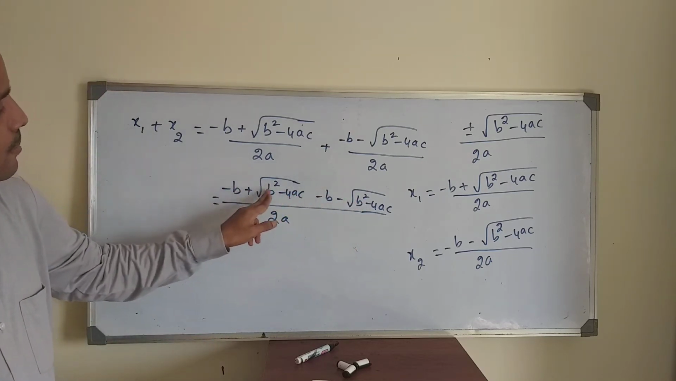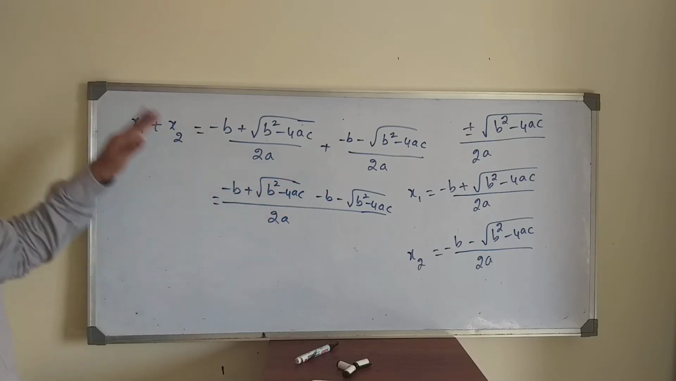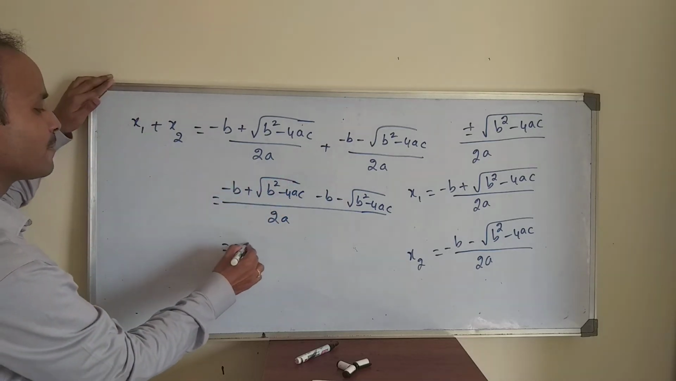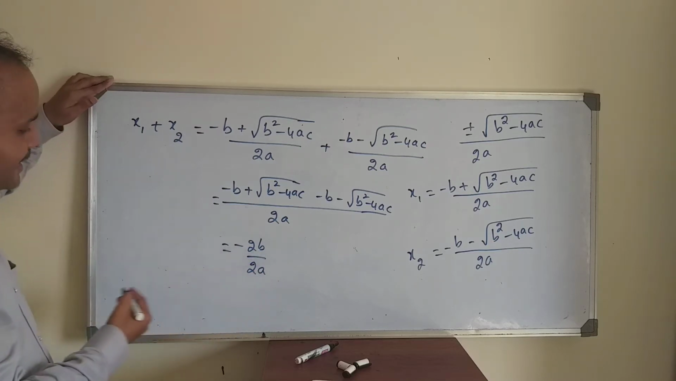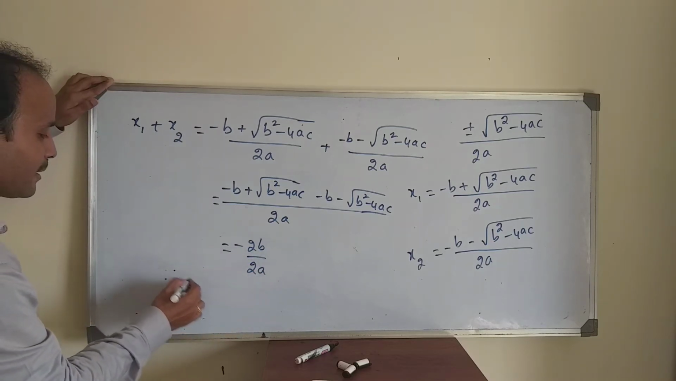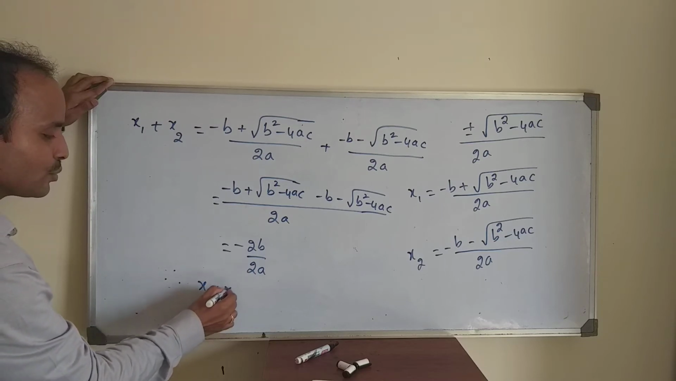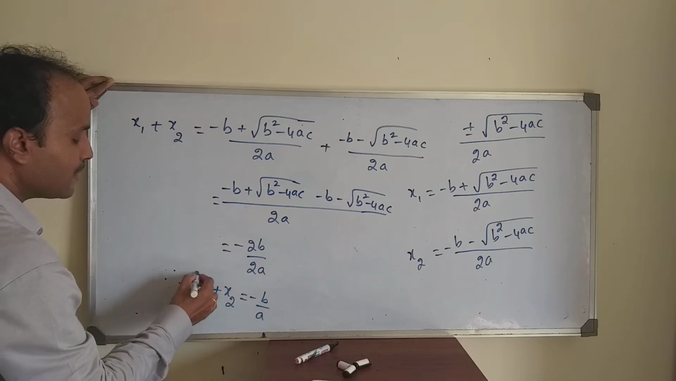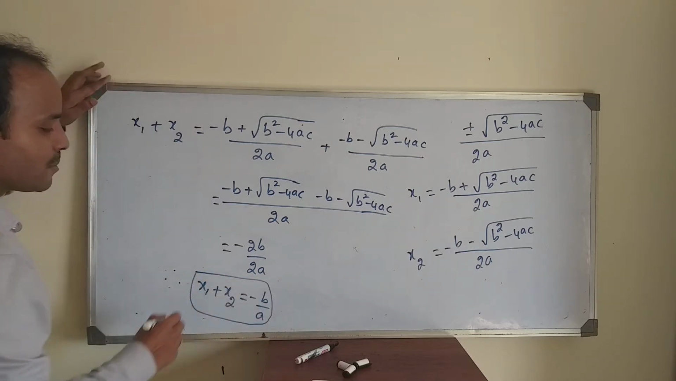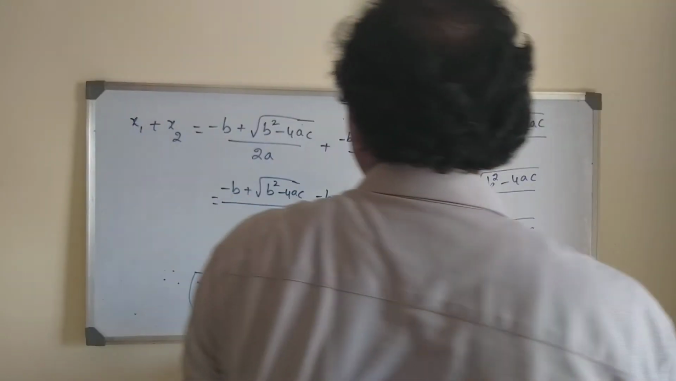These two cancel, plus and minus. So minus b and minus b, so it becomes minus 2b by 2a. The 2 and 2 get cancelled. Then you will get x1 plus x2 equal to minus b by a. Starting from the formula I gave, this is the derivation of how the sum of the roots becomes minus b by a.